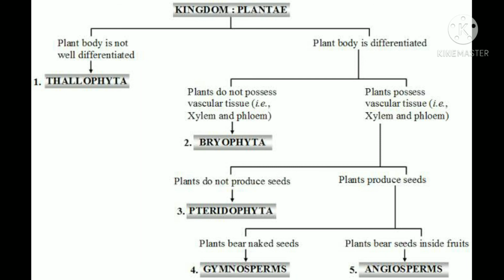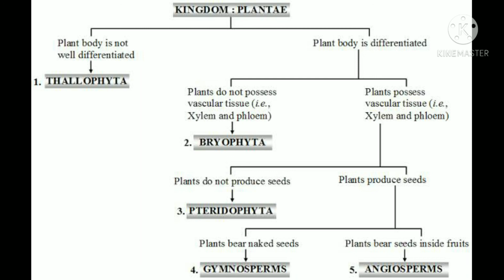If the plants do not produce seeds, they are kept under Pteridophyta. But if the plants produce seeds, then they are divided on two bases. If the seeds are naked, these plants are known as gymnosperms. And if the plants produce seeds and these seeds are inside fruits, then such plants are referred to as angiosperms.